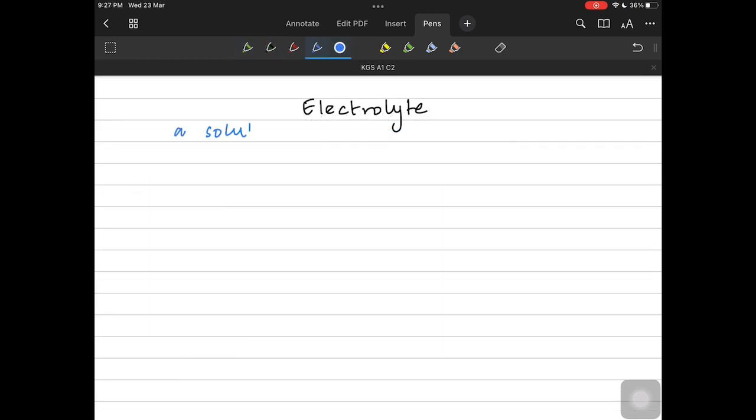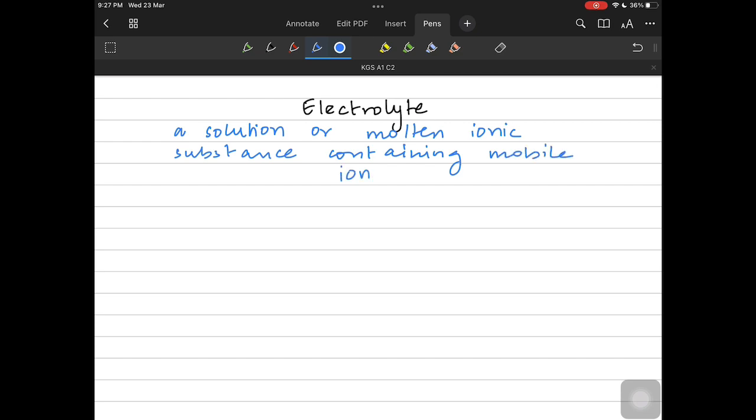When we talk about an electrolyte, it's the solution, or the molten ionic substance, I should say, which can be electrolyzed. So it's a solution or molten ionic substance containing mobile ions. Mobile ions is really important, and not just ions.